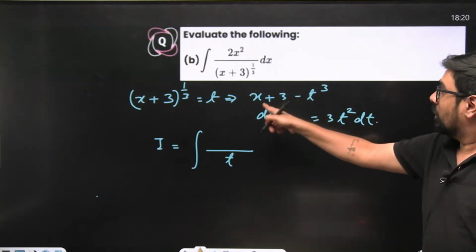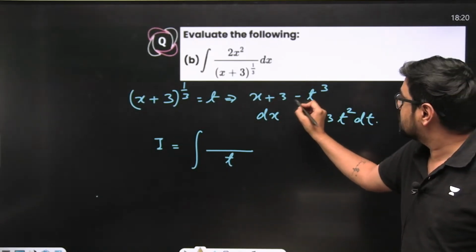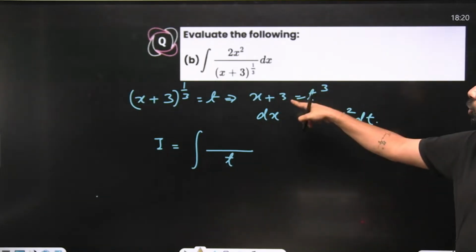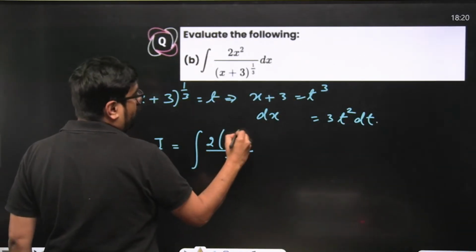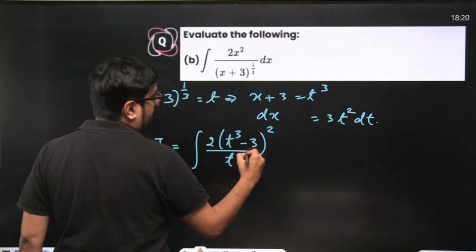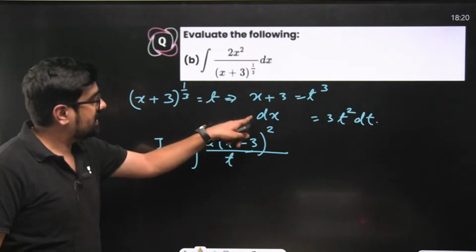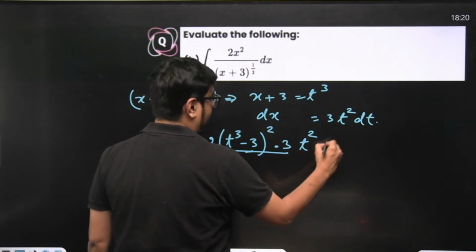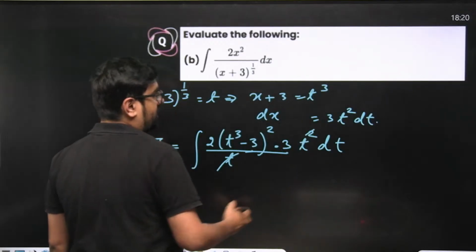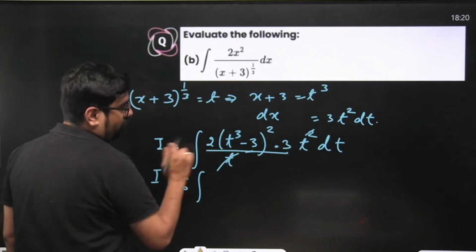Here, what is your x? x is nothing but x plus 3, x is nothing but t cube minus 3. So x square, that means 2 into t cube minus 3 whole square. That's it. And your dx is nothing but 3t square dt. One t again will get cancelled over here, so 6 will come out. 3 into 2, 6 will come out.